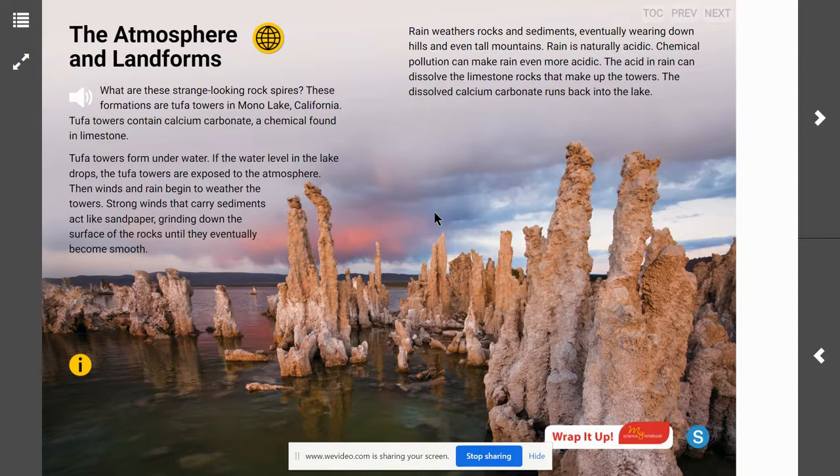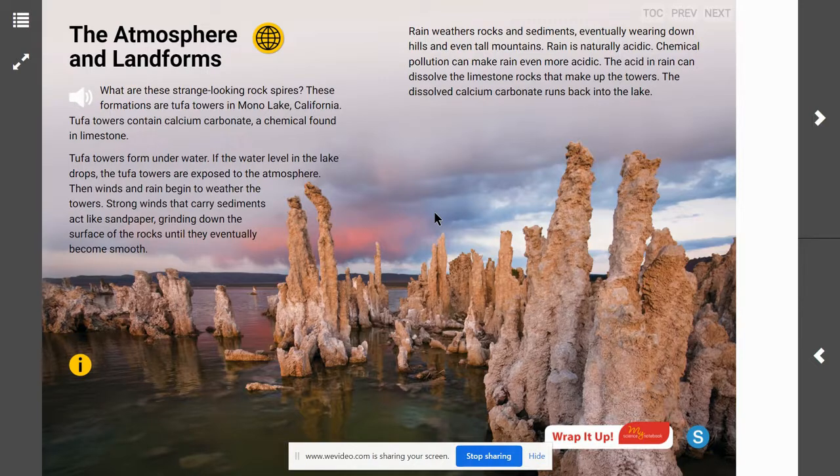Try to explain how the geosphere and hydrosphere are also involved in weathering of these towers. You're right, the sediments the wind carries are part of the geosphere. The rain that weathers the towers is part of the hydrosphere. So these Tufa Towers are being affected by all four of Earth's spheres.